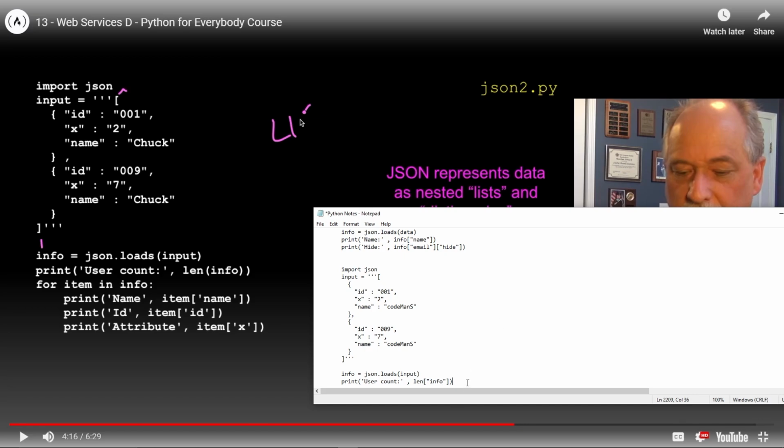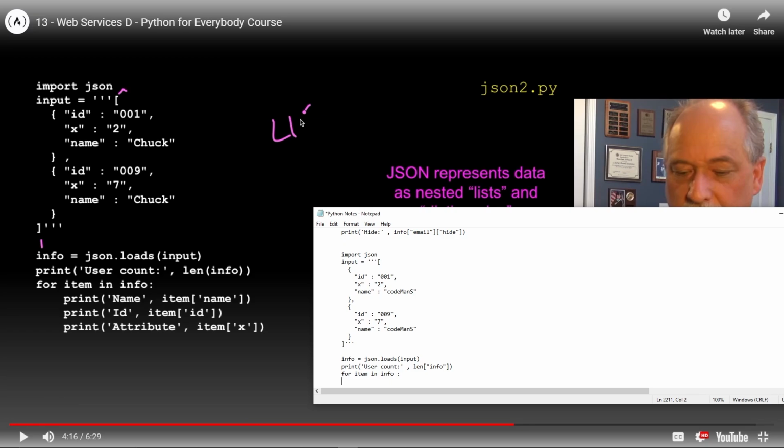All right, and then we've got down here a for loop. We'll say for item in info. We're going to print, and then we'll put in quotes name, comma, item, space item. We're going to also have name in quotes in here. And then we'll do that 2 more times with some other stuff.